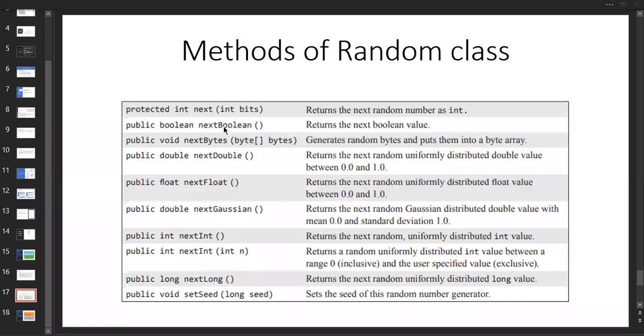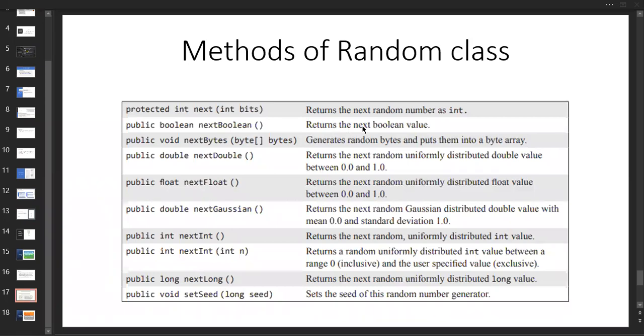Now nextBoolean returns the next Boolean value. We already know this one. Boolean, think of it like heads and tails, only two outcomes. What does a Boolean consist of? Either true or false. So it returns the next Boolean. If the first one is true, maybe the second one is false, or maybe the second one is also true. We can't expect the outcome.